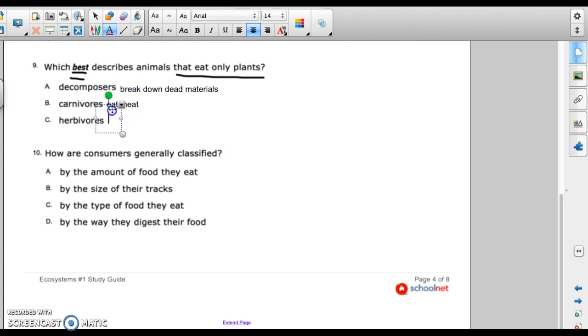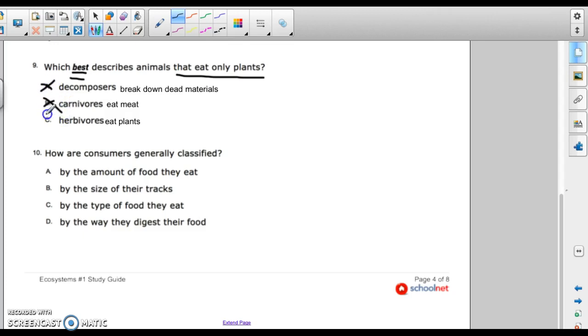Herbivores. We look at our definition of herbivores. They eat plants. Now, if we think about this, which best describes an animal that eats only plants? Does not work with decomposers. Does not work with carnivores. Your answer to that would be herbivores.